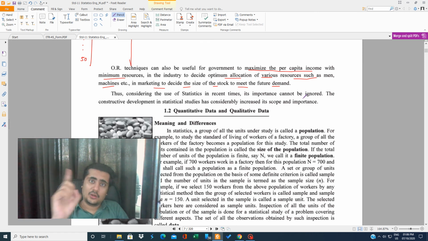There is a lot of process in that tab, and that whole process is statistics. When you play with the data, that is statistics. In each and everything, statistics is there. Now this data, this information I am talking about, can be categorized into two things: quantitative data and qualitative data.